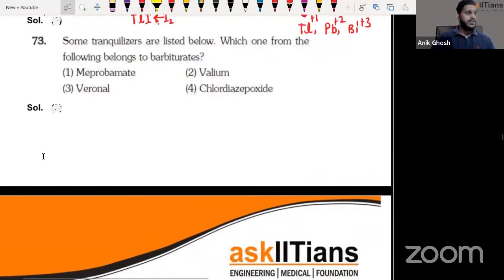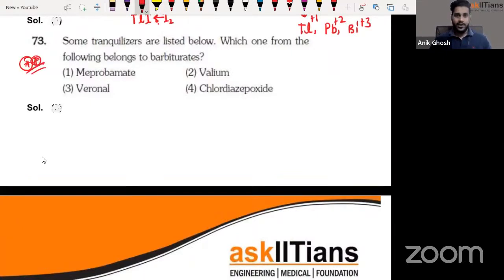Now, if I talk about the chemistry in everyday life question, this might be something, guys, you have struggled with. You might have left the question. The tranquilizer, you have to remember all the examples I told you at that time. So the answer is going to be Veronal. Okay, Veronal is the answer for the tranquilizers. It is there in the NCERT, guys, but I do understand that this question can give you a little bit of a hard time, isn't it?